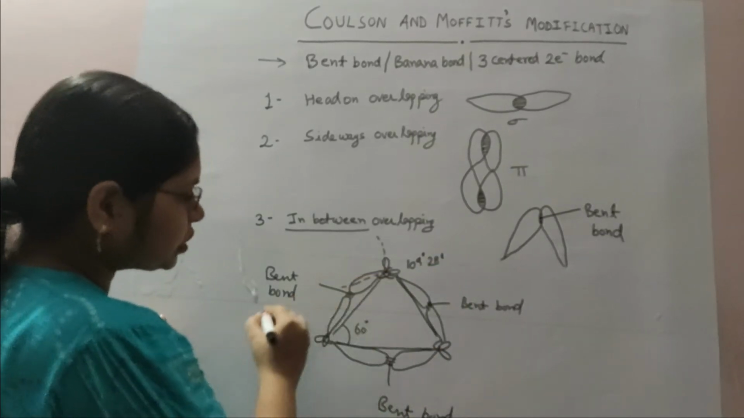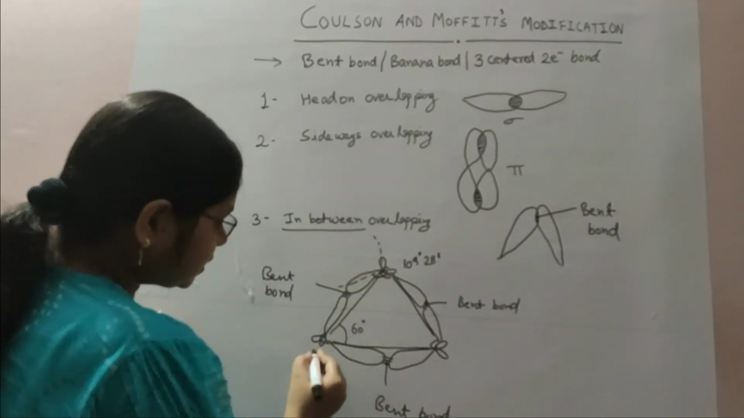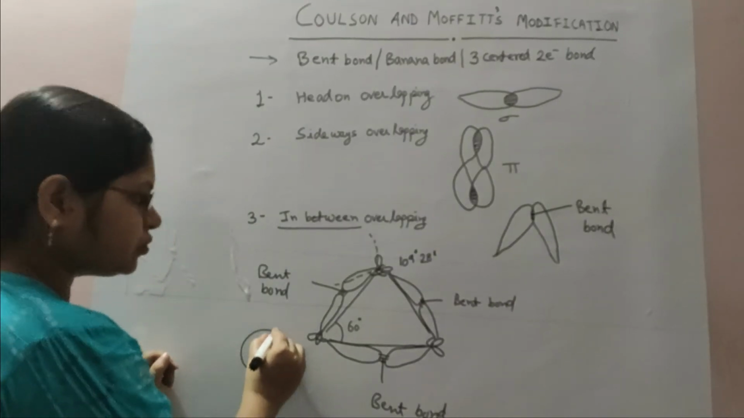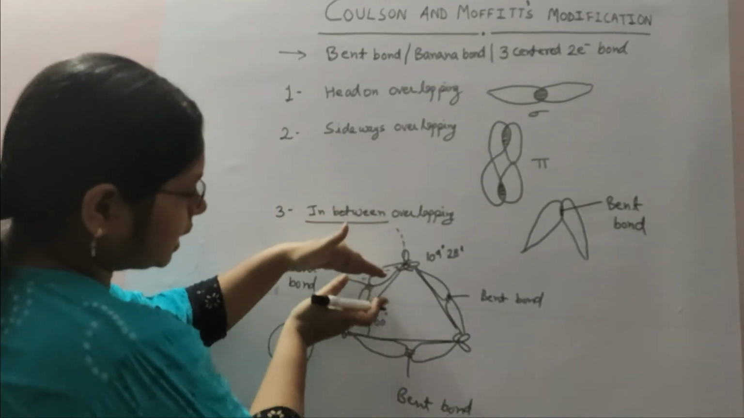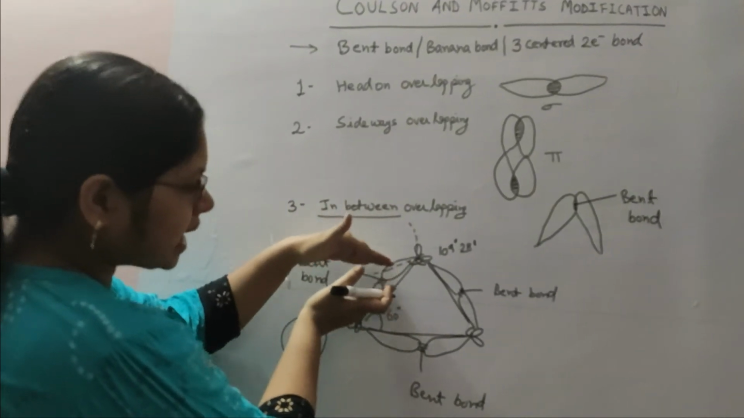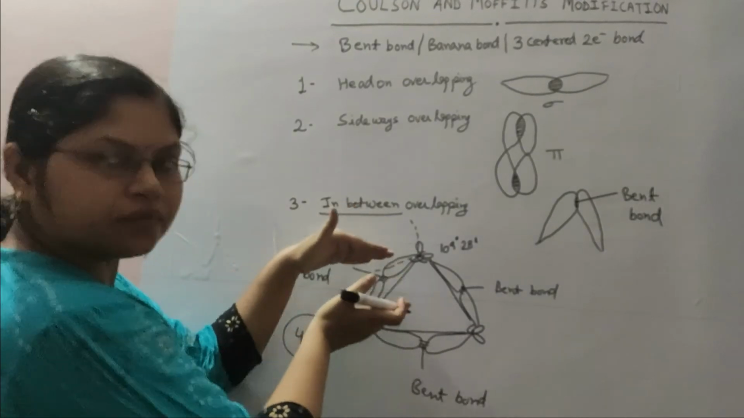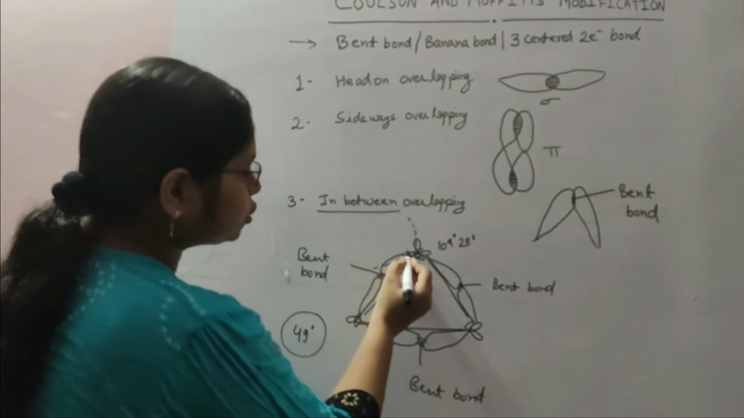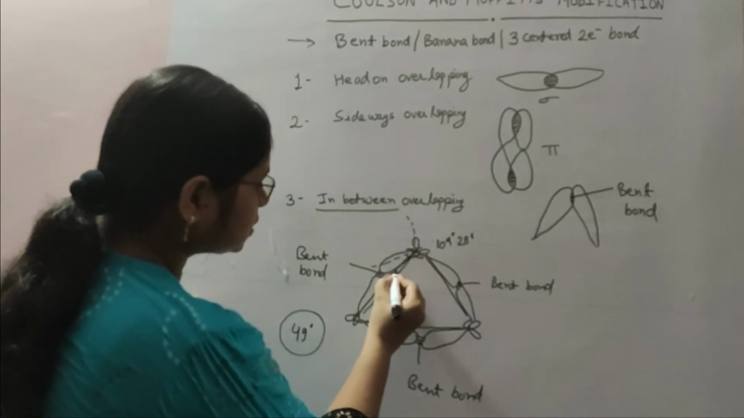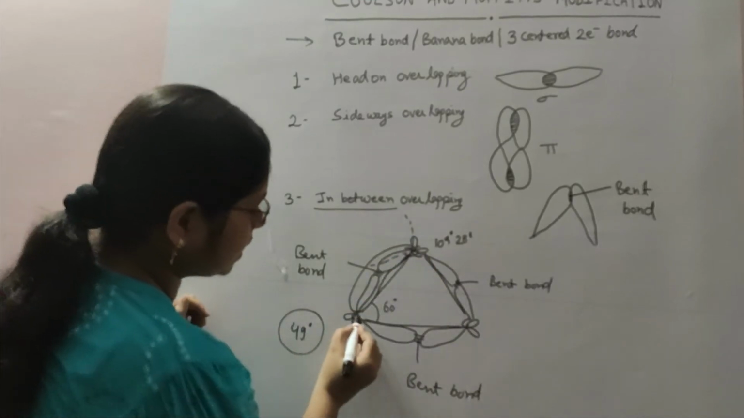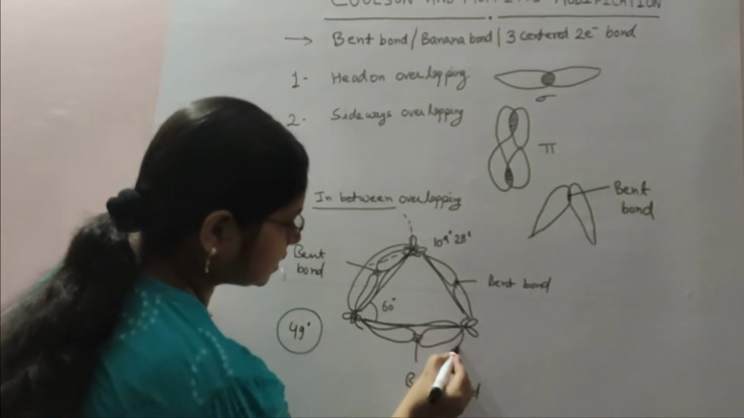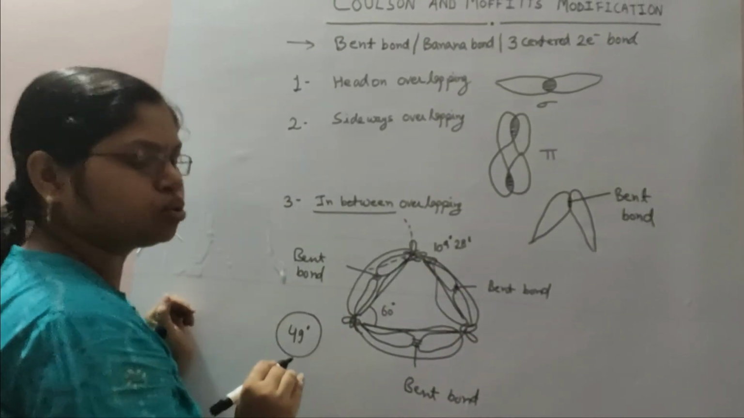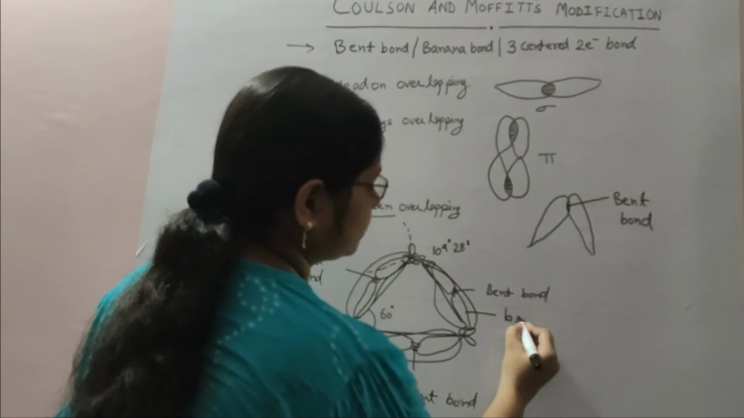And if we talk about the strain, then there is a presence of strain of 49 degree, and due to the presence of this strain, the orbitals become very close, and due to the closing of these orbitals, they become bent to form a bent bond, and it is also known as banana bond. Why? Because it takes the shape of a banana. So they are also known as banana bond.